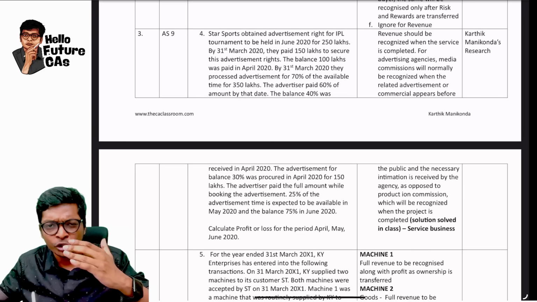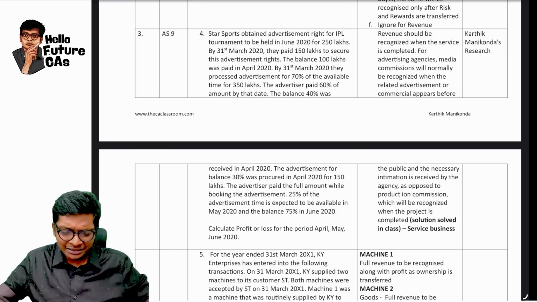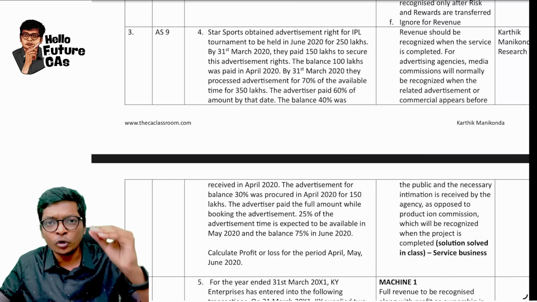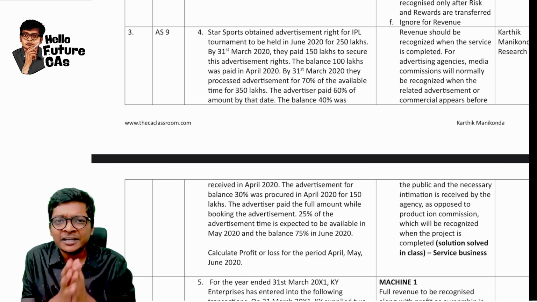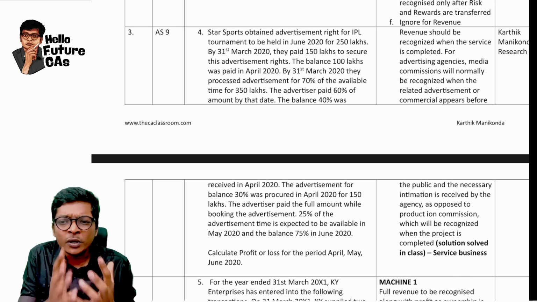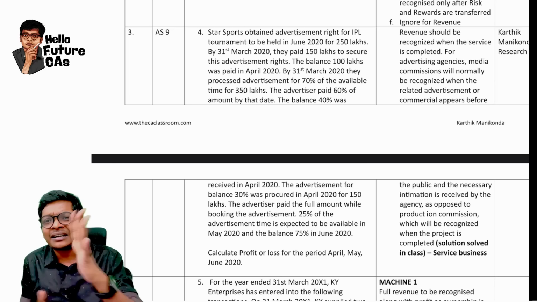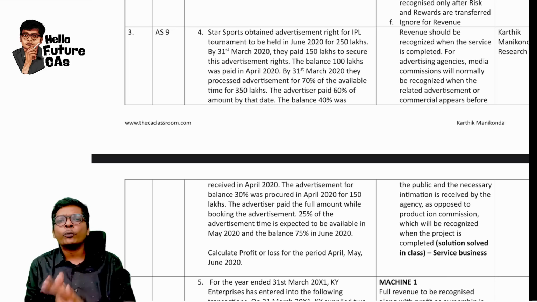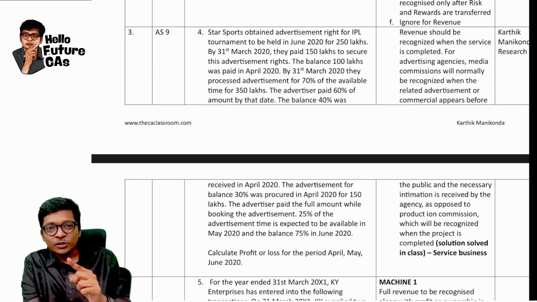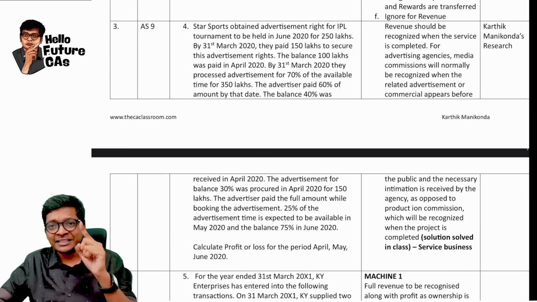For example, I'm just showing you random AS9. Look at this AS9 question. Question 4. Star Sports obtained advertisement right for IPL, BCCI, some 25%, 75%. Pause and read this question, guys. No book will have this question, but this question can come in exam.